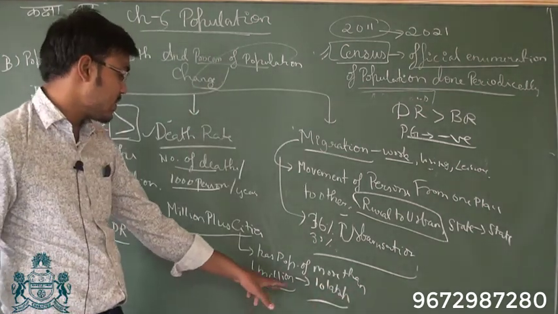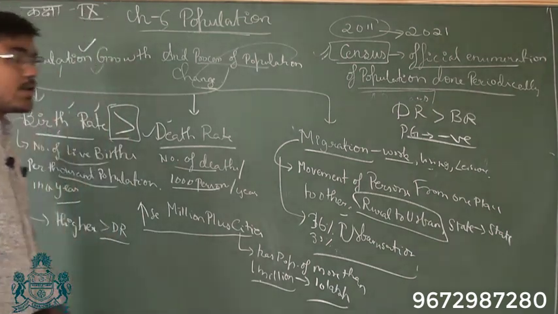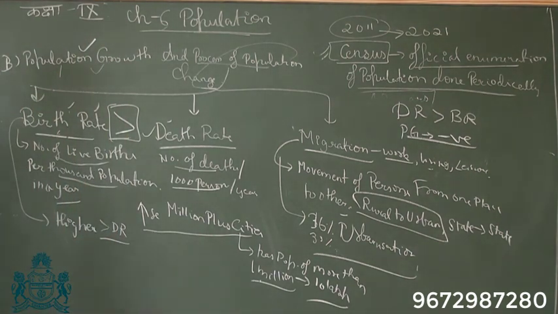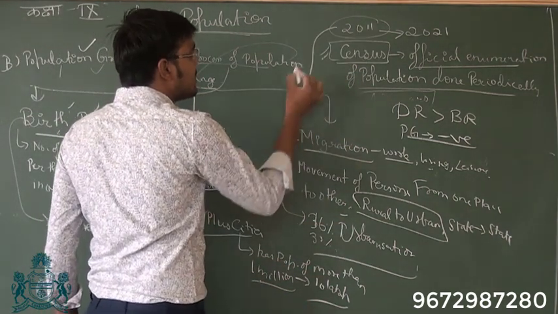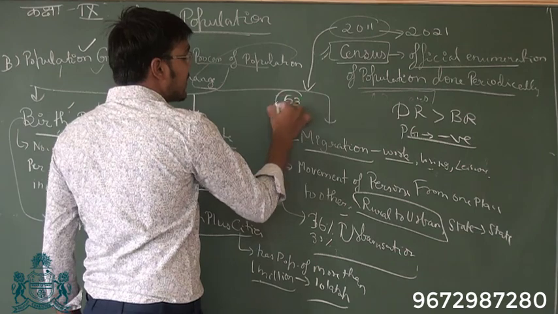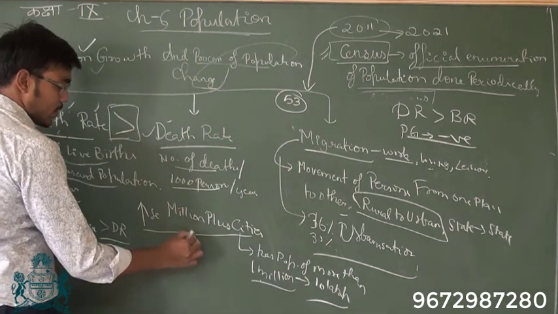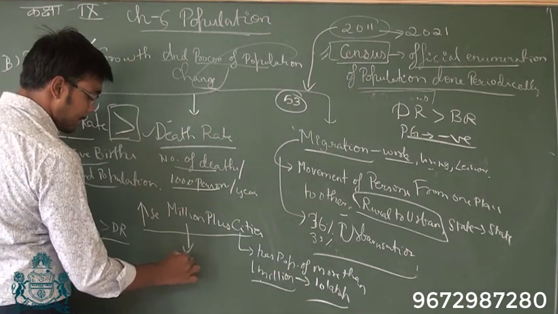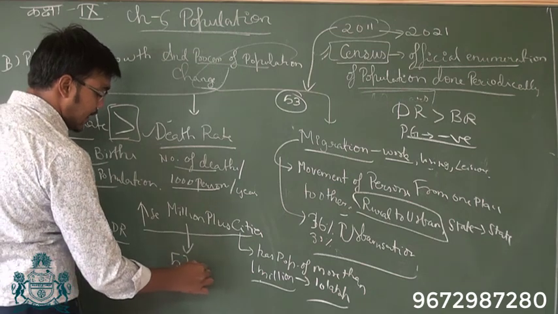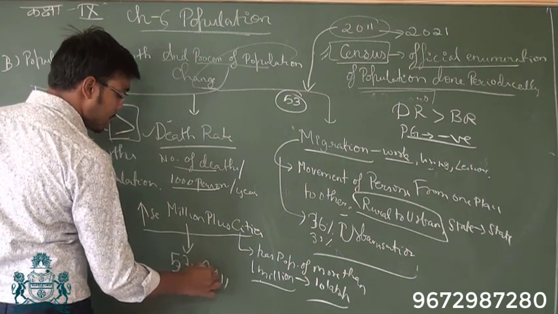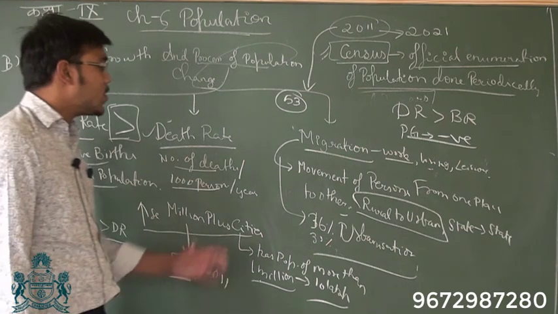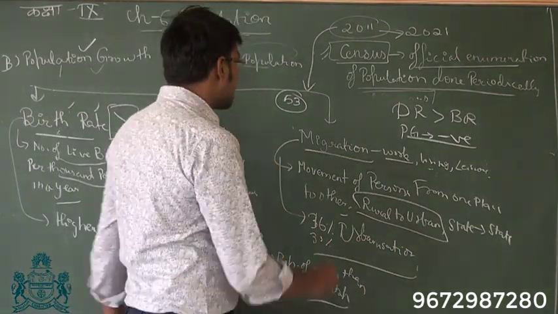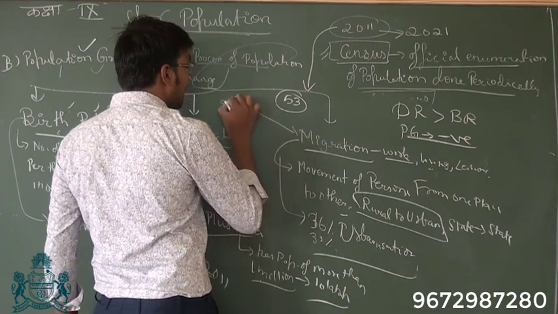Now if you look at the case of India, as per census 2011, there are 53 million plus cities in India. So how many are there in India? 53 as per census 2011.